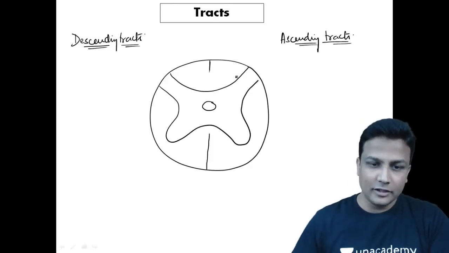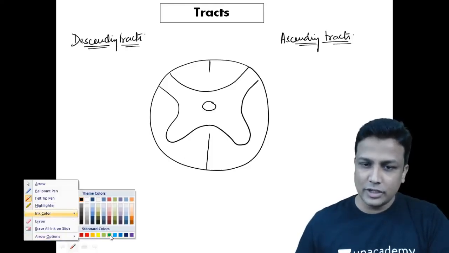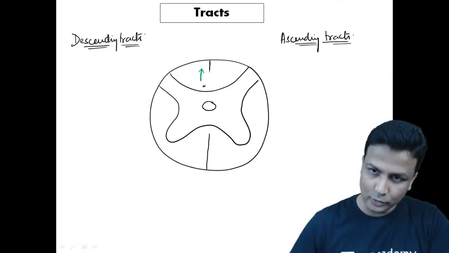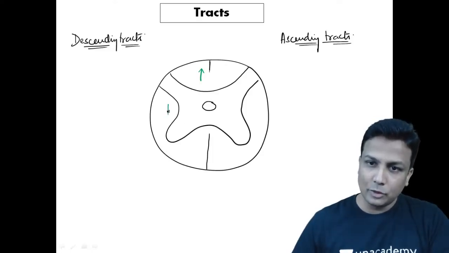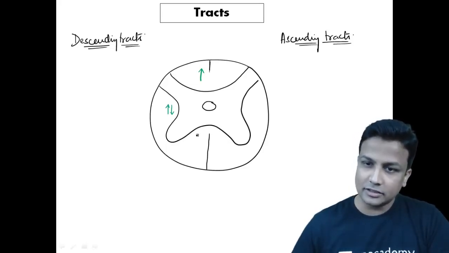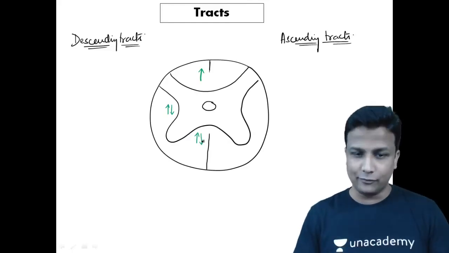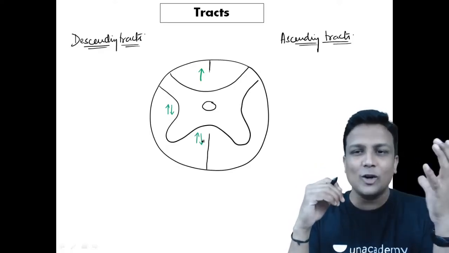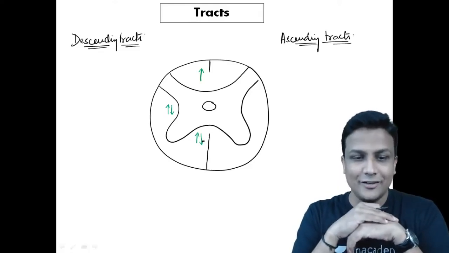Now, as a doctor, as a medical student, each and every student should know that the dorsal column, white matter, it will have only and only ascending tracts. Yes, in the lateral column, you'll be having both ascending as well as descending tracts. And then, yes, the anterior column will have both ascending as well as descending tracts. This you should always know by default. Is it okay? So dorsal column, you'll be having only and only ascending tracts. The lateral column will have both ascending and descending, and the anterior column will have both ascending as well as descending tracts, sir. Okay.